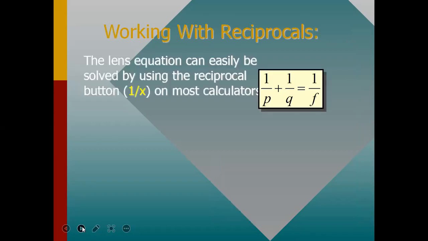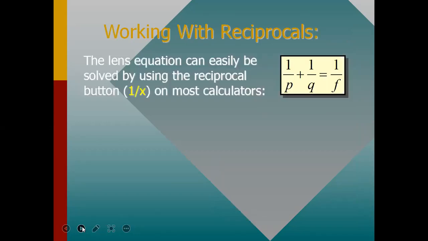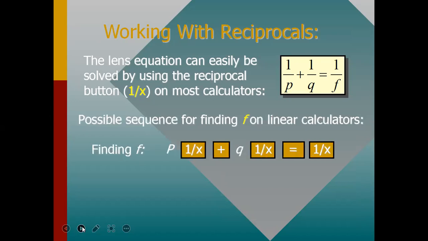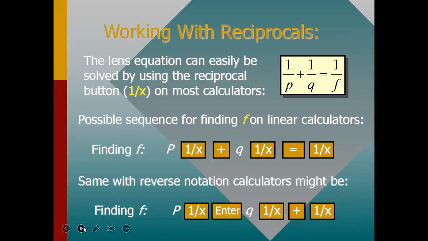Now, the lens equation can easily be solved by using the reciprocal button 1 by x on most calculators. A possible sequence for finding f on a linear calculator is: p equals 1 by x plus q into 1 by x equals 1 by x. Some reverse polish notation calculators might do finding f like this.